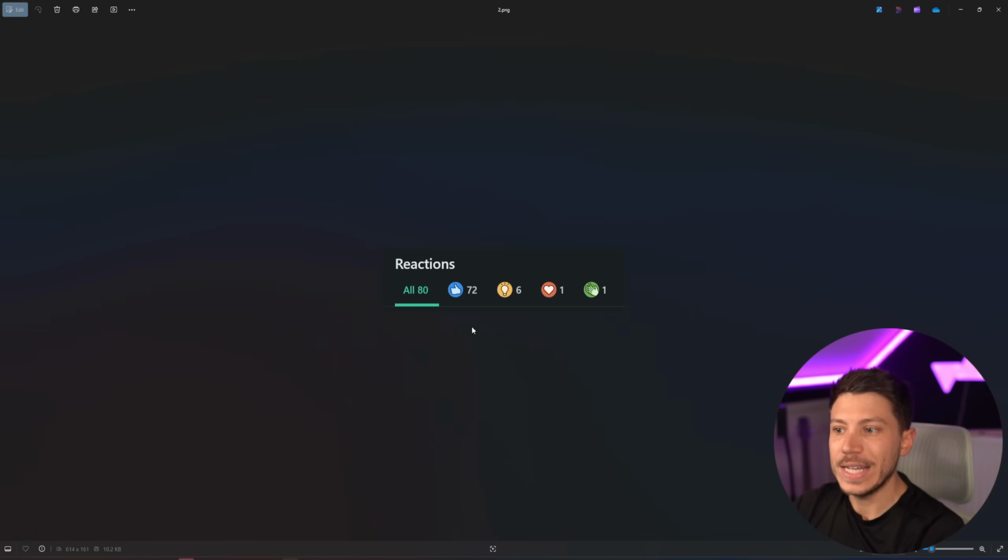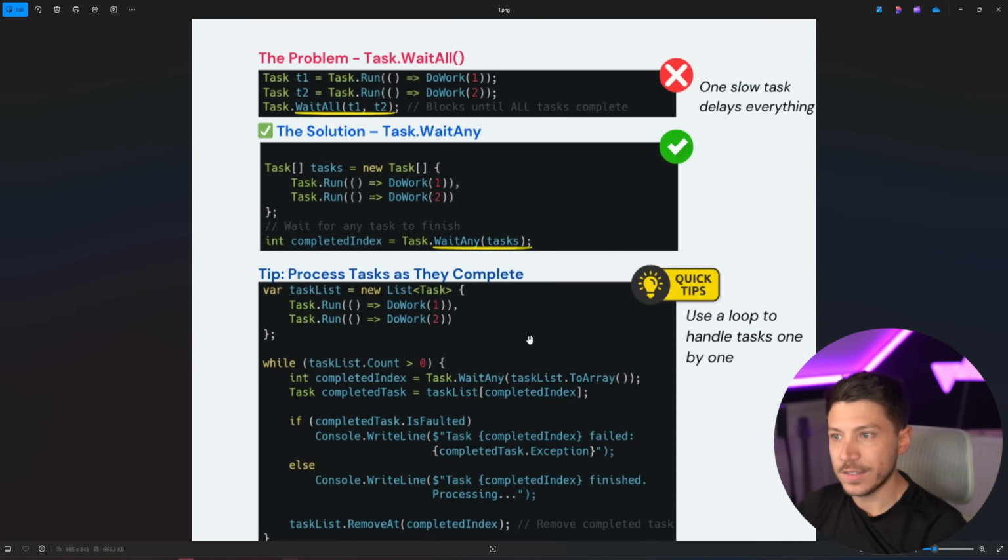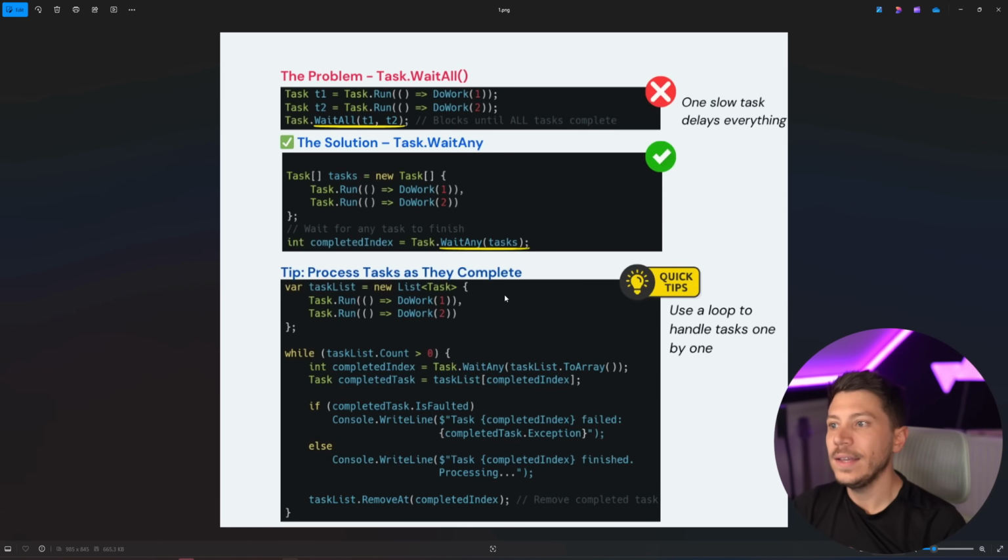None of that. This is just insane. WaitAny, WaitAll. Don't use the wait methods. Use the when methods in Task. Those are the right ones.